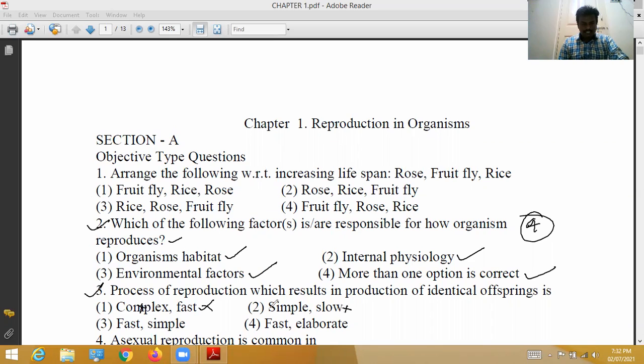Simple and fast: reproduction is very fast and simple, so the third is the correct option. Fast and elaborate is wrong. For the third question, the third option is correct.